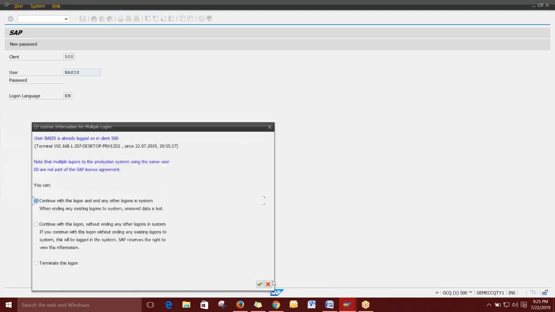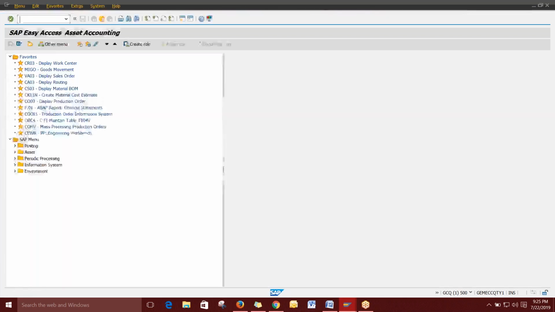Whatever is available in the standard, we should better use that. If it is 100% required by the management, then we can go for customization. First of all, try the standard, because if you go for customization, the number of errors will definitely be huge. So don't go for customization for every reason. If the reason is particular, then you can go for custom.